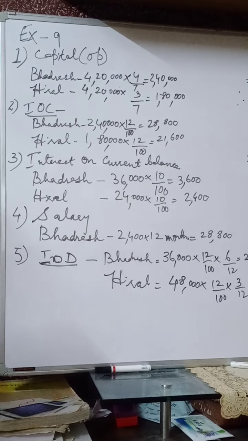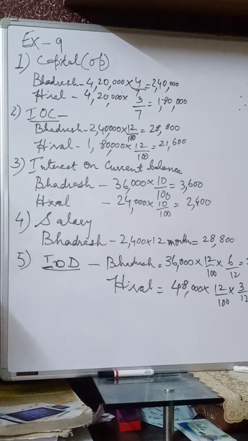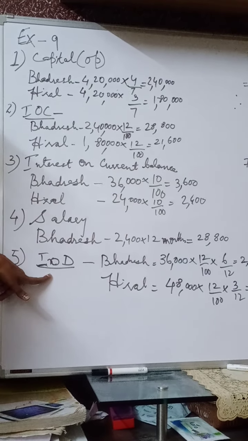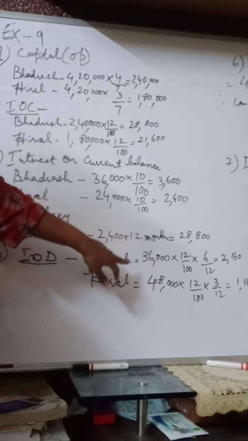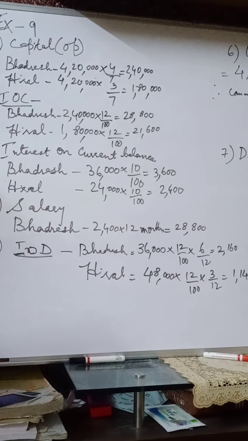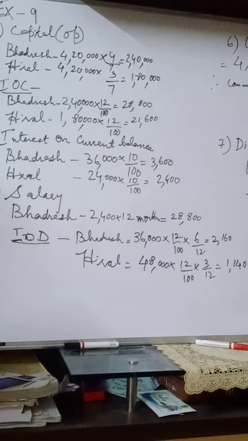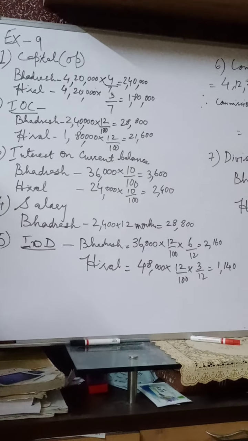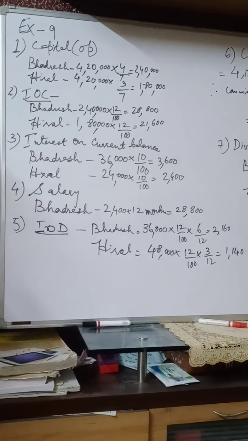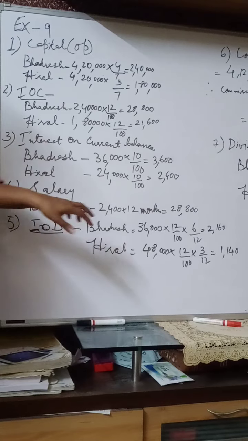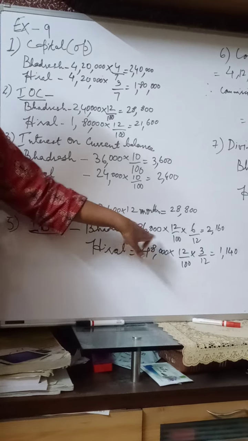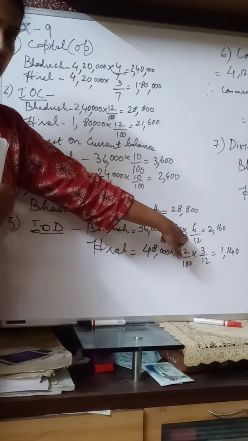Per annum 12% interest is to be charged on drawings. So now the next calculation we will be doing is interest on drawings, 12%. For this we have to see when Bhadresh is withdrawing cash. So on 1/10/2016 Bhadresh has withdrawn 36,000. So 1/10, that is October, it comes to around 6 months. So now 36,000 into 12% interest into 6 by 12.